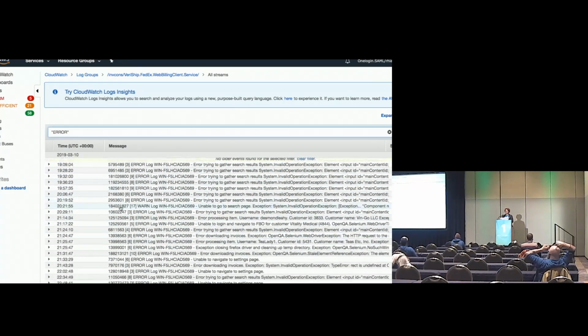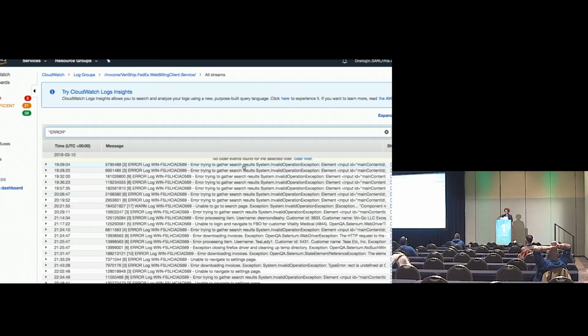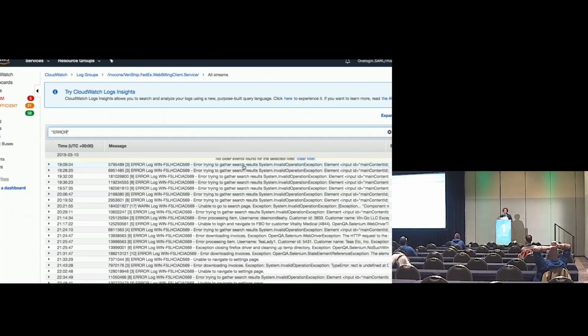So there's always something. But these haven't necessarily been fire-throwing errors. We have been able to set a threshold for looking at the type of errors that we're getting and the number of errors that we're getting. And so for this error log here, there's an error trying to gather these results from this thing. And if I go back to, didn't I pick one day? I could have sworn I picked one day. Just a moment.